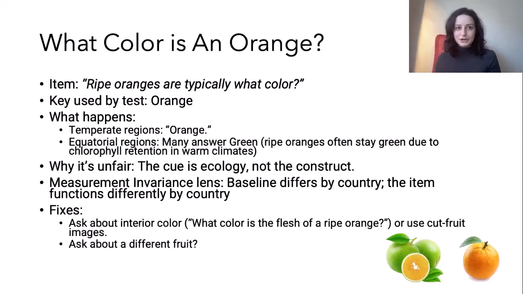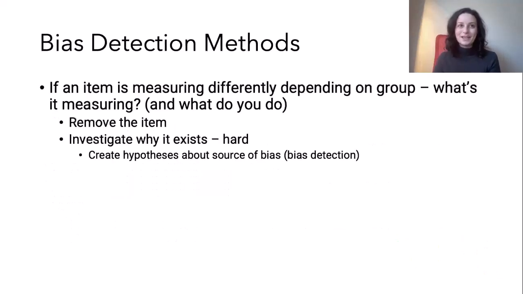So what can we do here? Well, we have to change this item probably. We have to ask about a different fruit, maybe ask about the interior color. Like we could ask what color is the flesh of a ripe orange or use a cut fruit image. But we can't keep this item as it is.